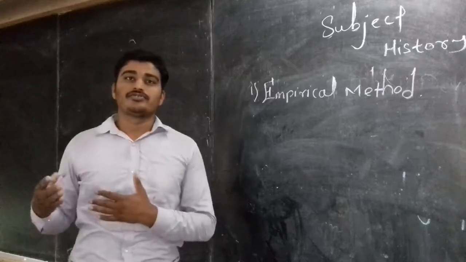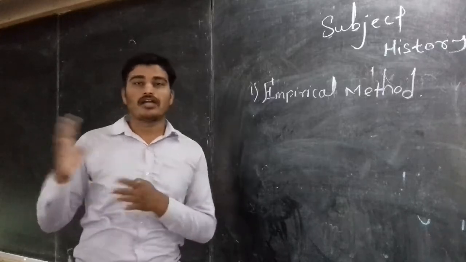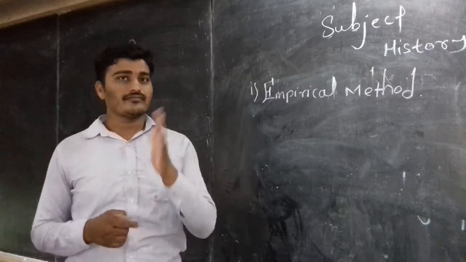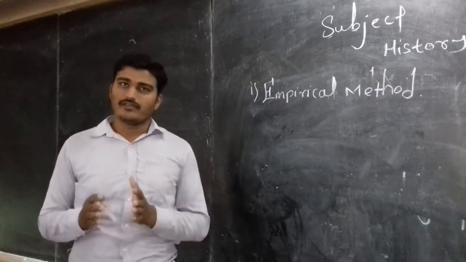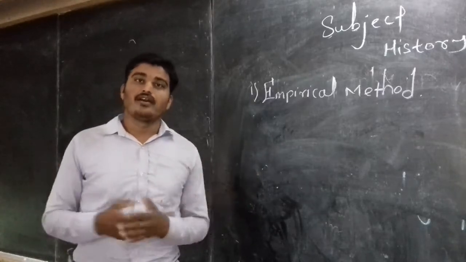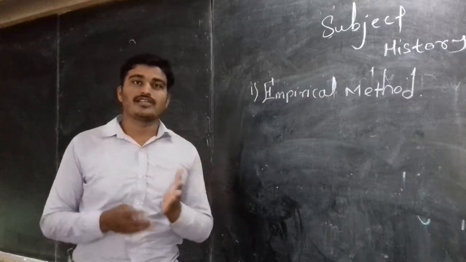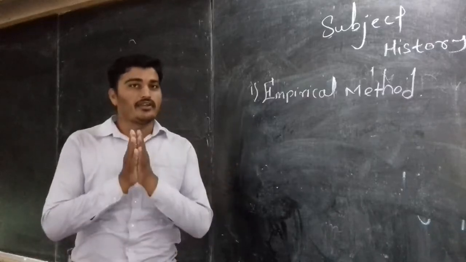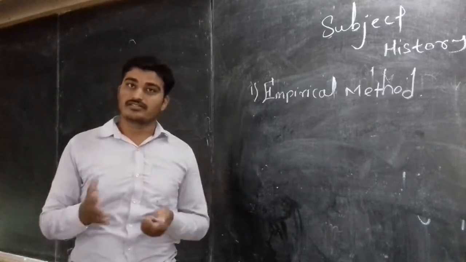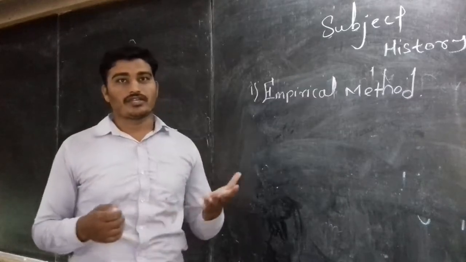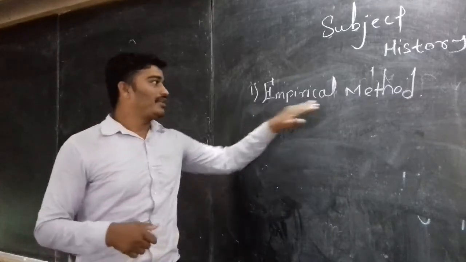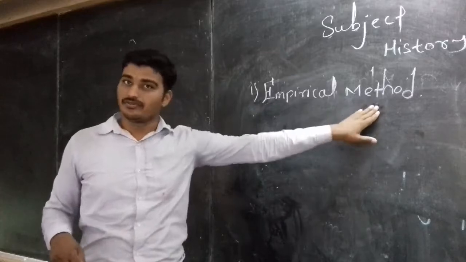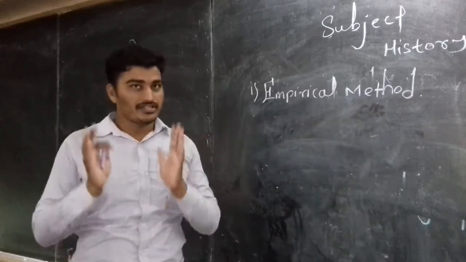So we only have to learn past events based on the sources. But today we can use experimentation methods and observation techniques and skills for learning historical method. So the empirical method is mainly used in modern historiography.